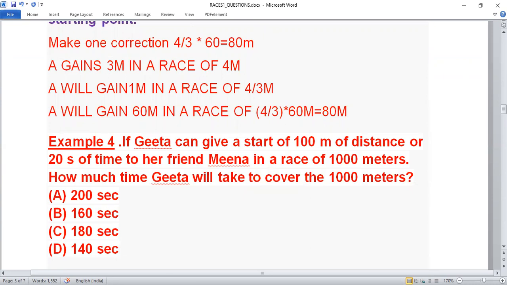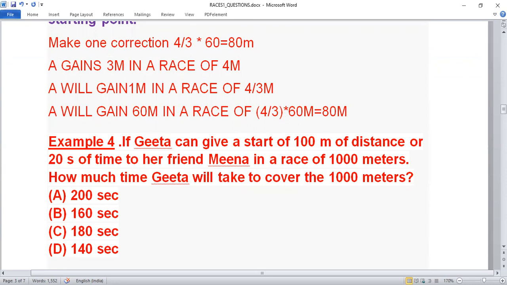They have not given it in the question, but the meaning of this line is this, according to the information that I already discussed. So they have not given speed in the question. But if Geeta can give a start of 100 meter of distance or 20 seconds, it means Geeta is the winner in the race according to the statement's meaning, as we have discussed above. That's why we discussed that. Okay.